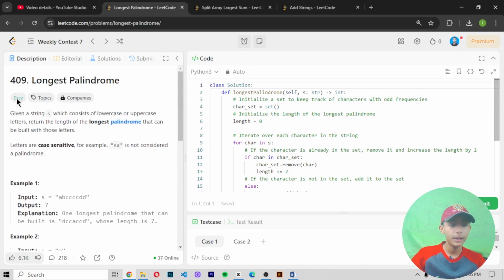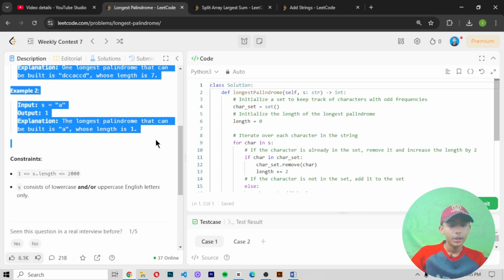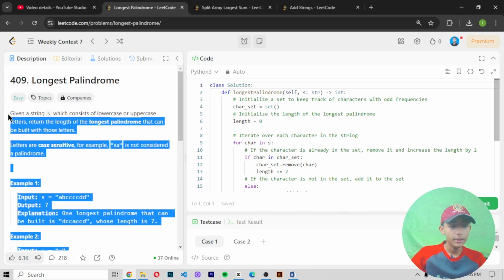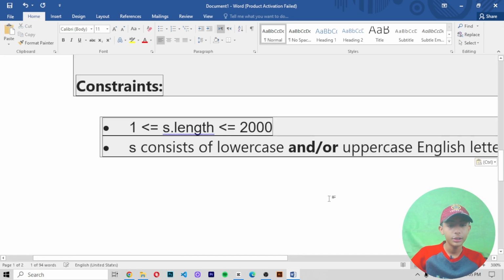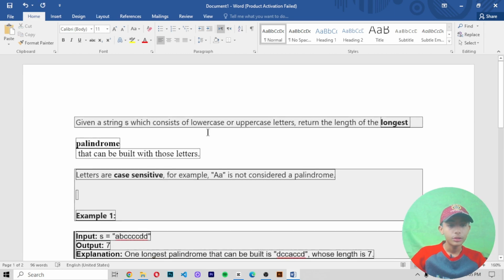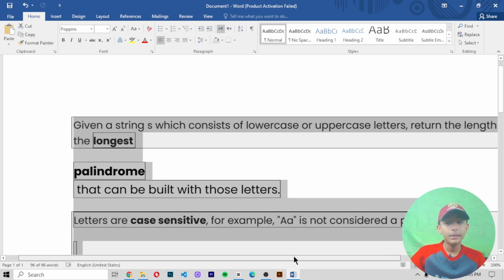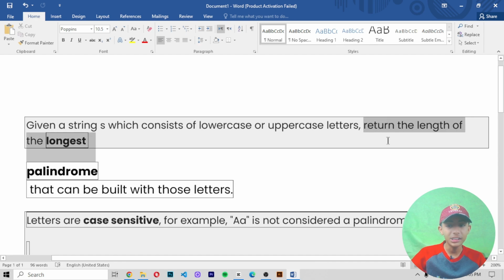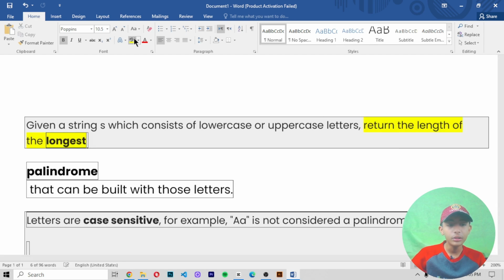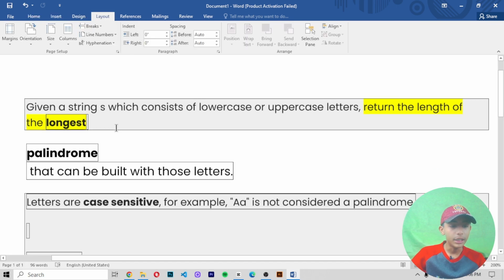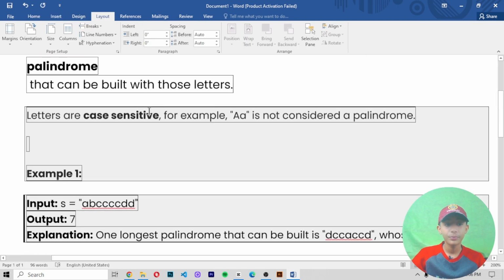Okay, let's drag and drop this into our Word file, so you will understand the question carefully. First of all, it is saying: given a string s which consists of lowercase or uppercase letters, our task is to return the length of the longest palindrome that can be built with those letters.